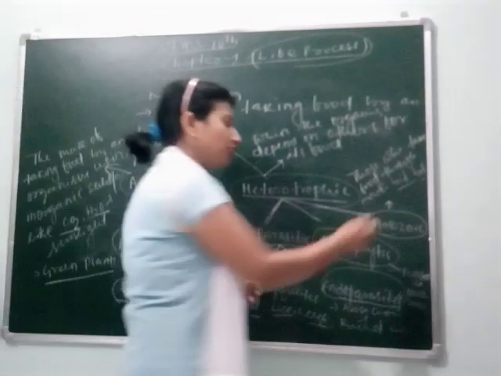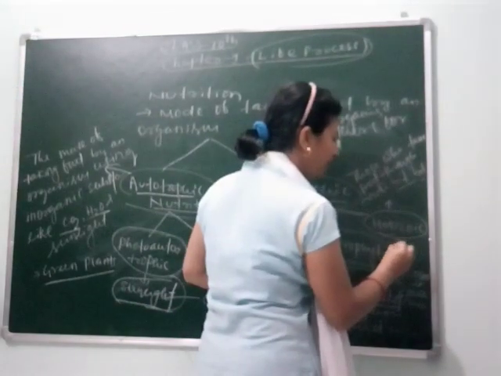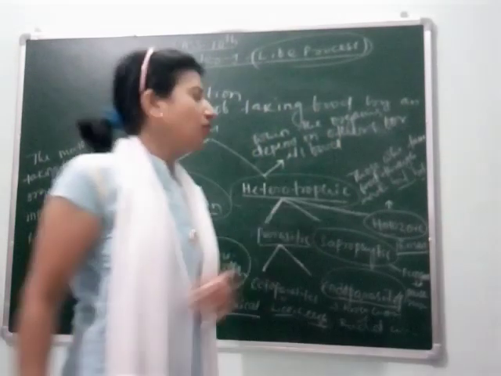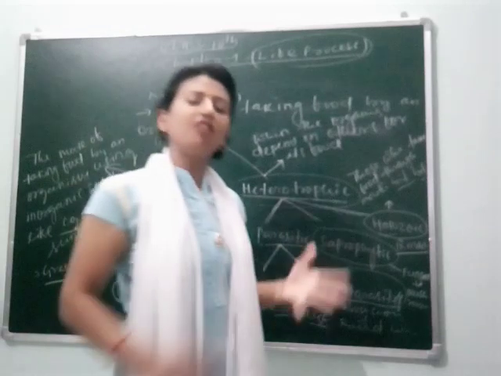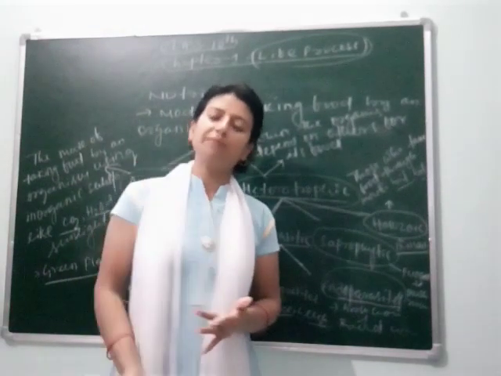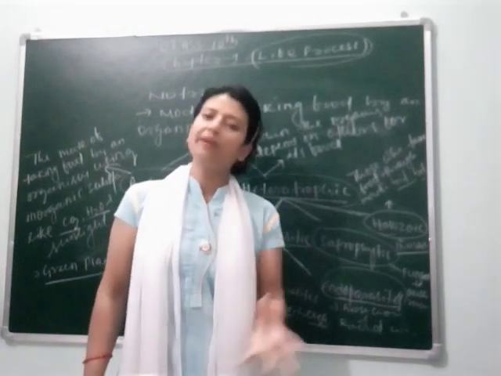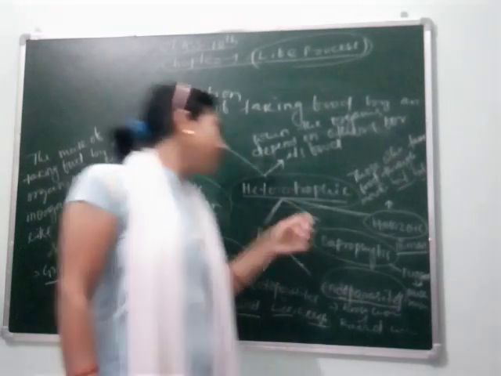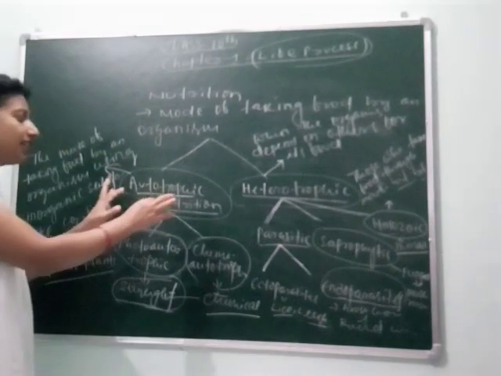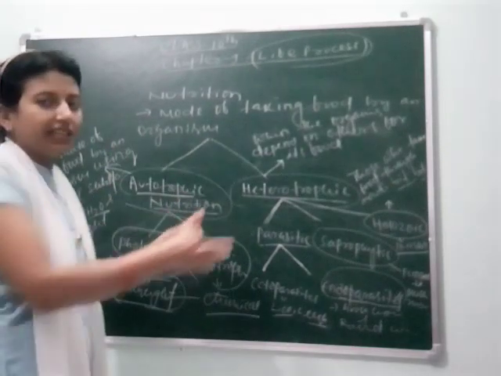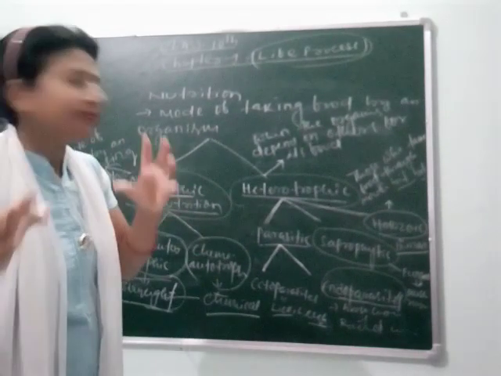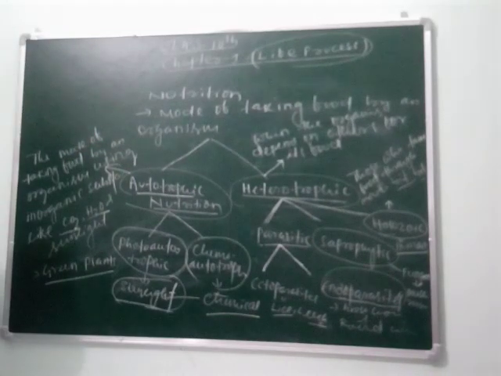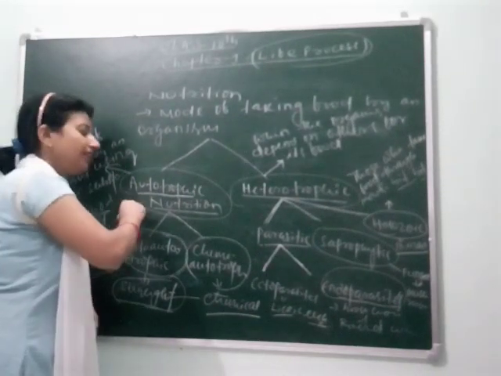So this type of nutrition is shown by human beings. We saw holozoic mode of nutrition in the duck, in the zebra, and the amoeba also shows holozoic mode of nutrition. So this is all about nutrition that I have explained here. Now we will study and explain autotrophic mode of nutrition in detail in the next class.